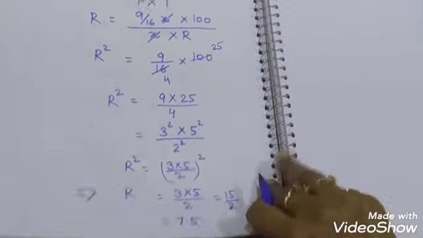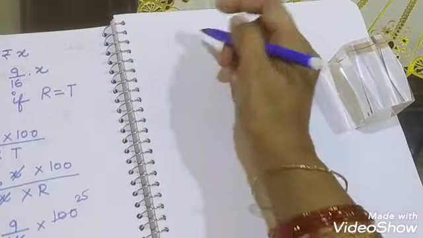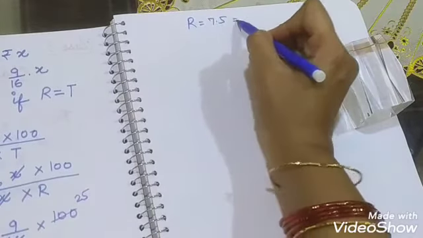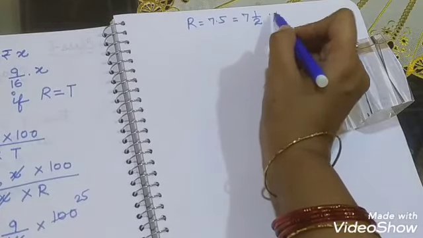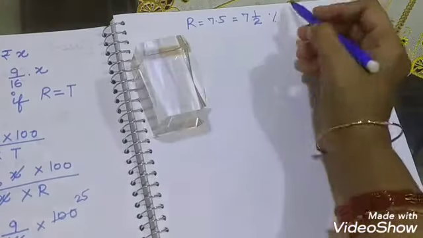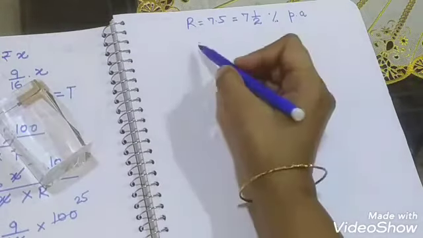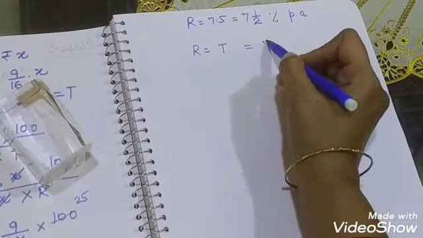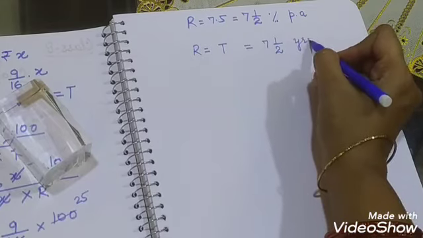If the rate comes out to be 7.5, so R is equal to 7.5, means 7 whole 1 upon 2 percentage per annum. And rate and time both are numerically equal, so time is equal to rate is equal to 7 whole 1 upon 2 years.